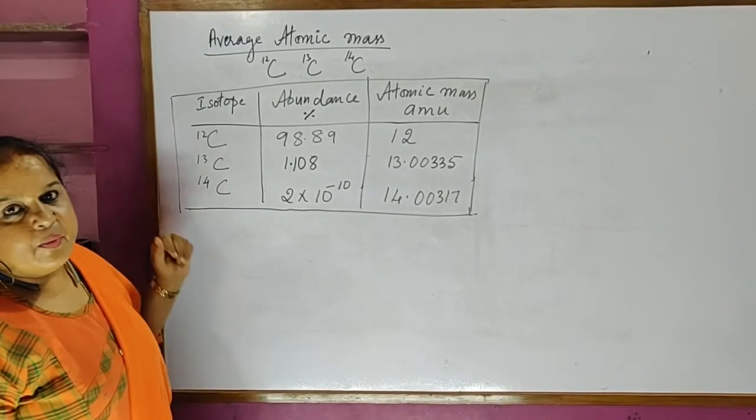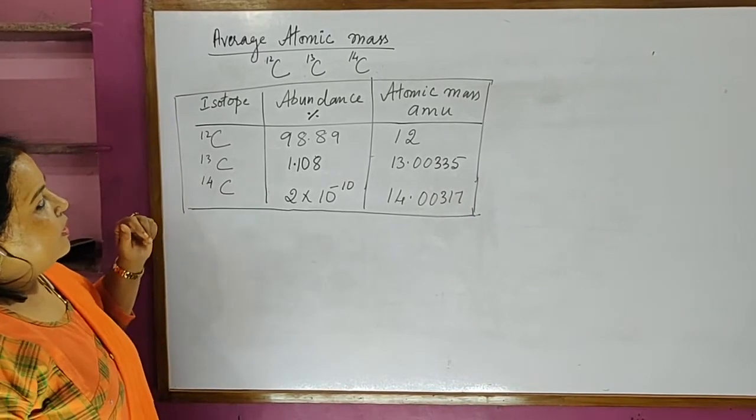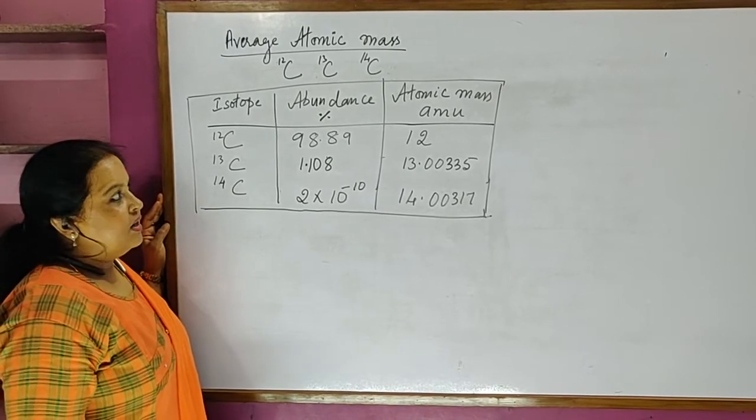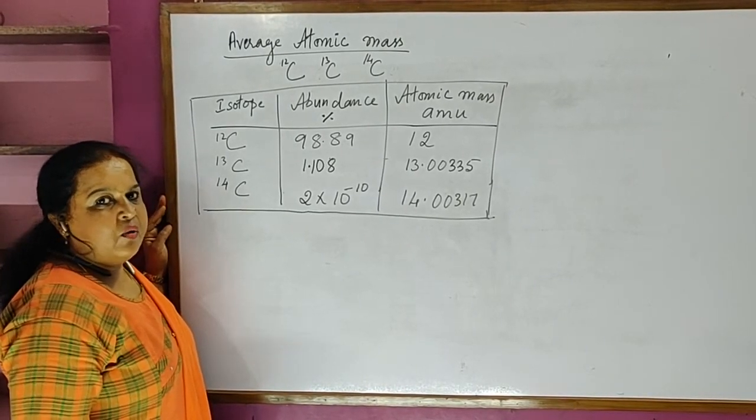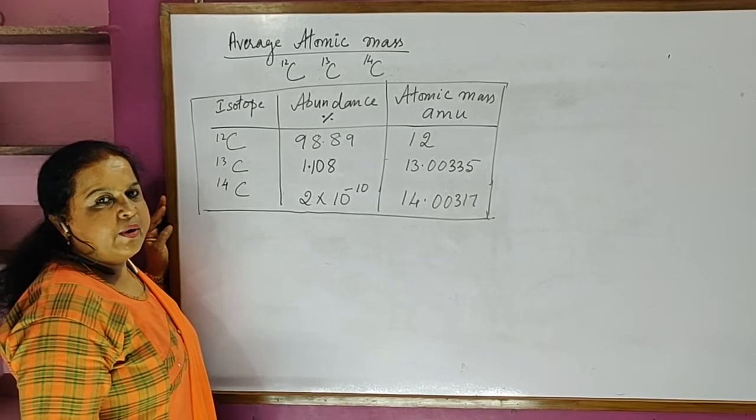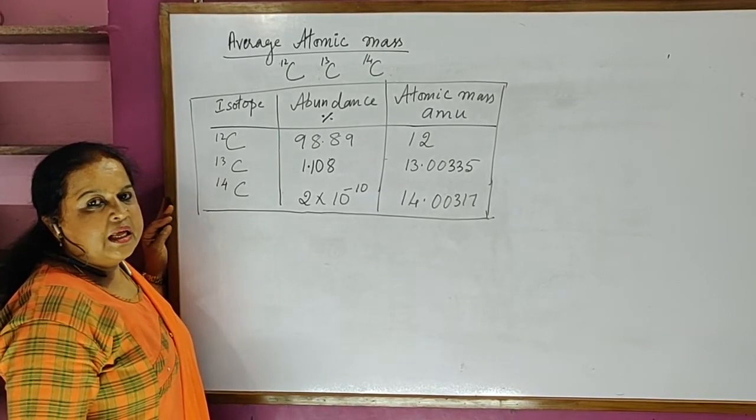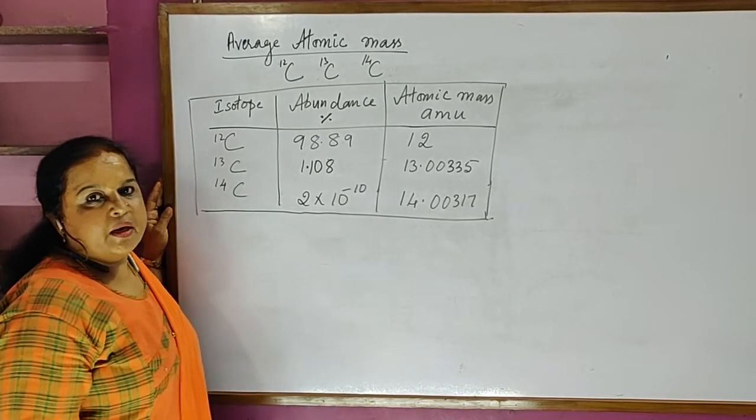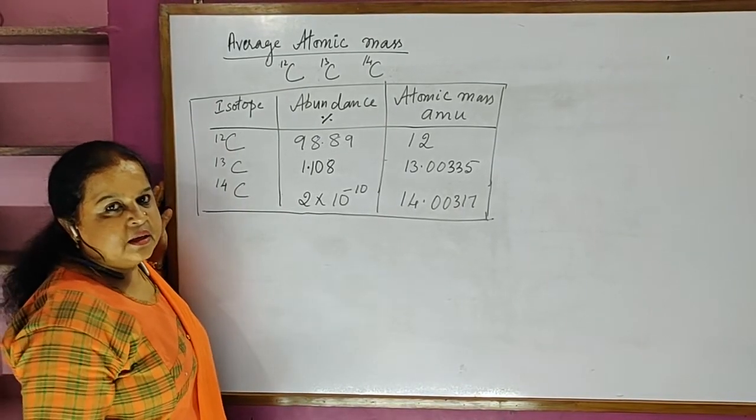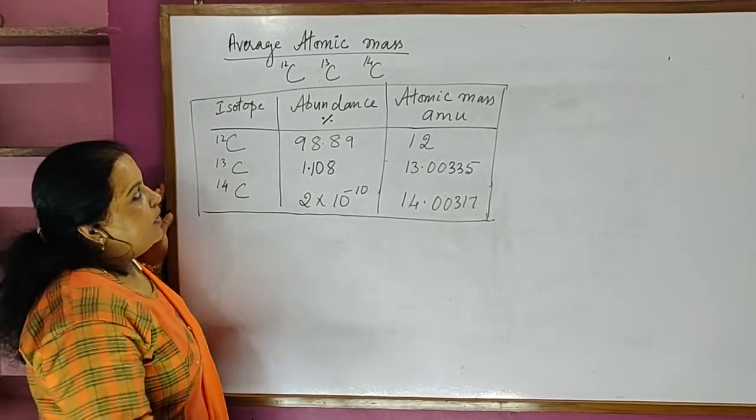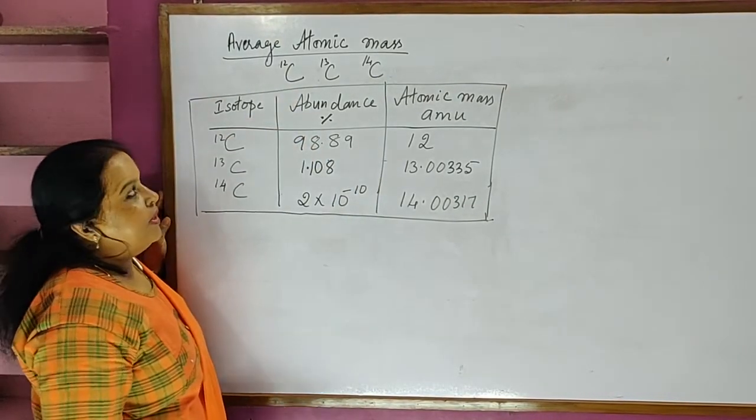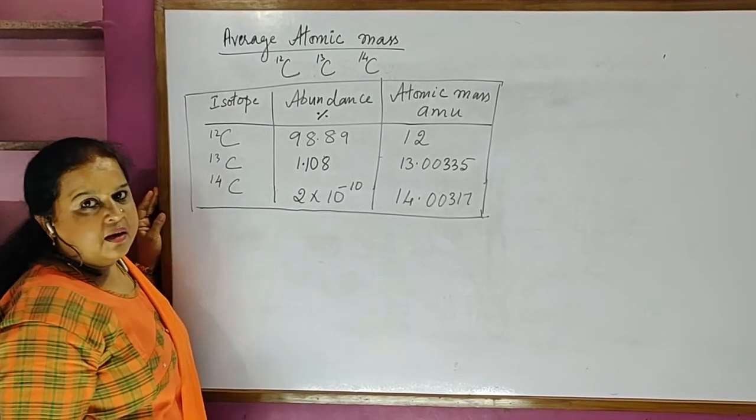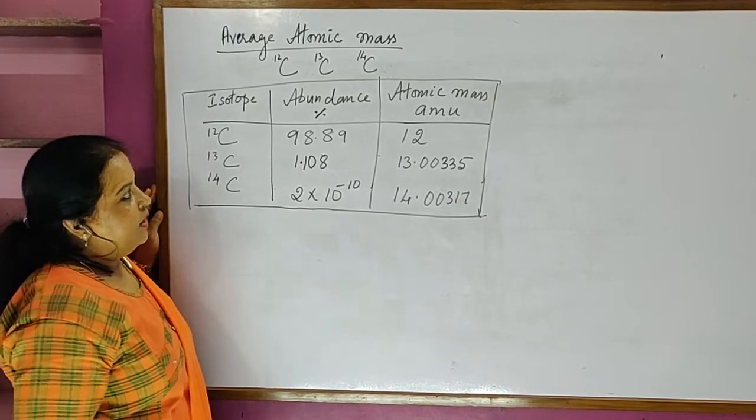Let's take the example of carbon isotope. Carbon exists in our nature as C12, C13, C14. At this point I also want to tell what an isotope is so that you can understand still better. Isotopes are the atoms of the elements which have the same atomic number but different atomic mass. In nature, carbon atoms exist in the form of C12, atomic mass 12, C13, atomic mass 13, and C14.